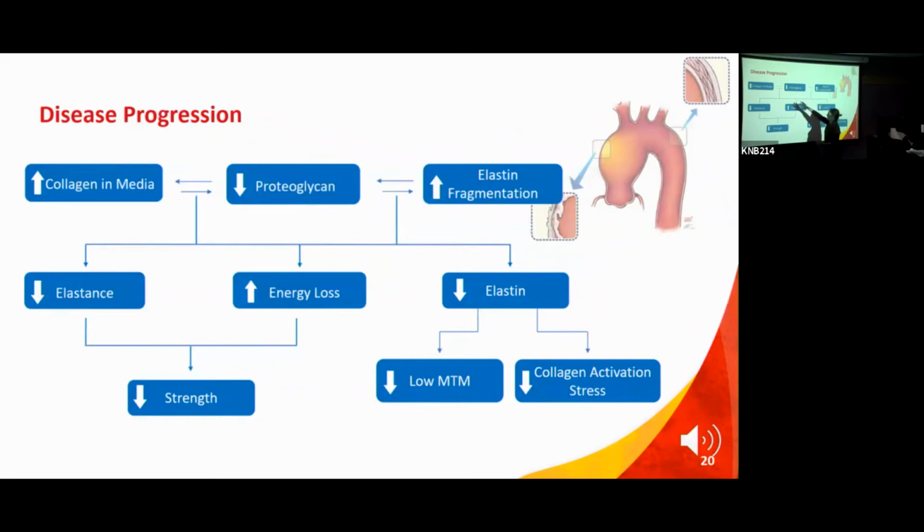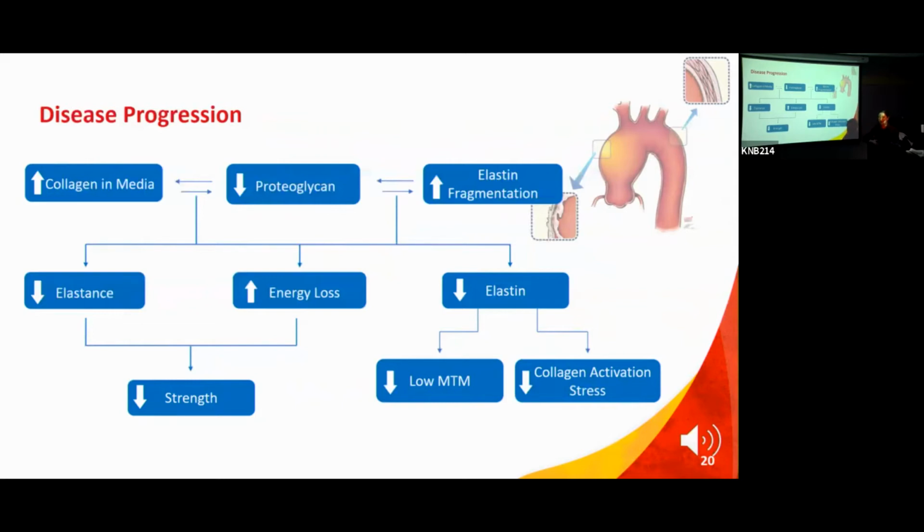On the collagen side, we have that the collagen in the media affects the energy loss, the elastin disruption as well. So more collagen in the media, more elastin disruption, more energy loss. And energy loss is not a good thing. You can just think about it in terms of energetics of mechanics. So you have these aortas that are going up and down at each of your cardiac cycles, and they have to do that at a very low loss, right?